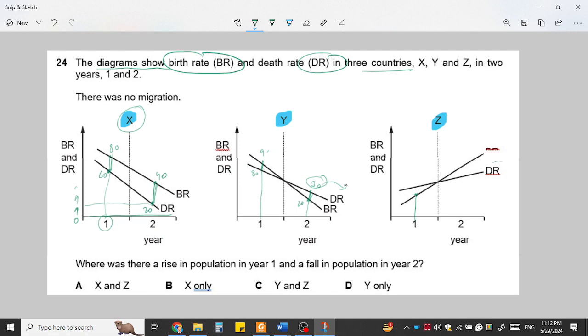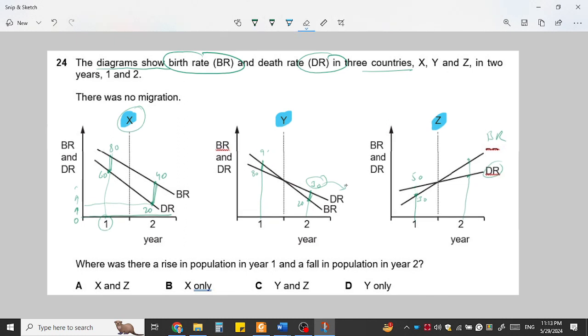This is the death rate and this is the birth rate. The death rate is like 30 and the birth rate is higher, like 50. This means more births are taking place than deaths, so there is an increase in the population. Here the deaths are still less than the birth rate. Births are higher. So I think I mentioned the previous one wrong.